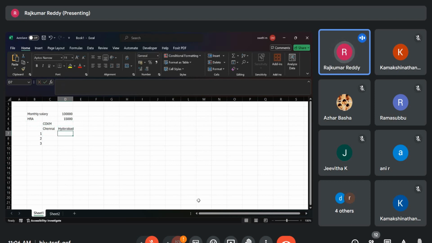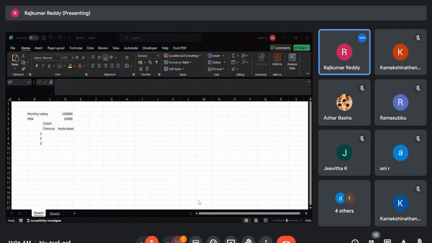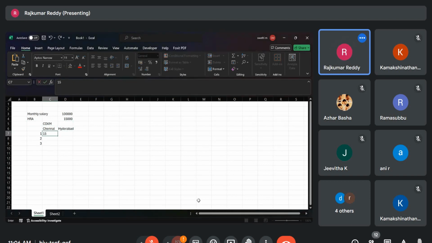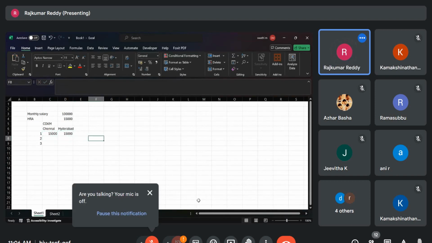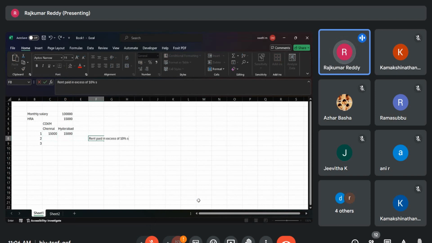And I am staying in Hyderabad. Okay. So first is the actual HRA received. So 15,000. Second condition is rent paid in excess of 10% of salary. So here the 10% of salary is 10,000.